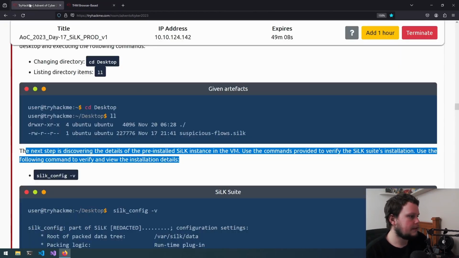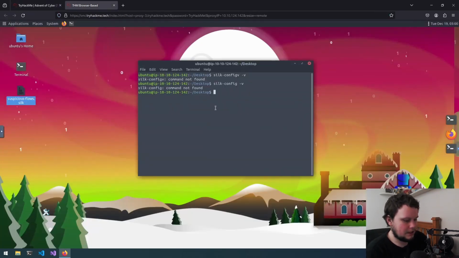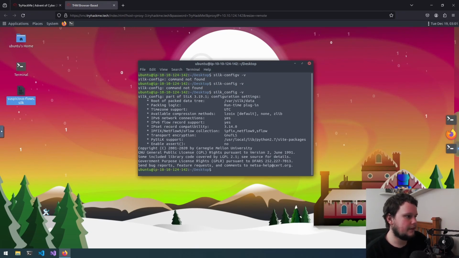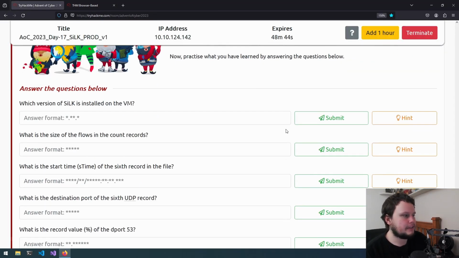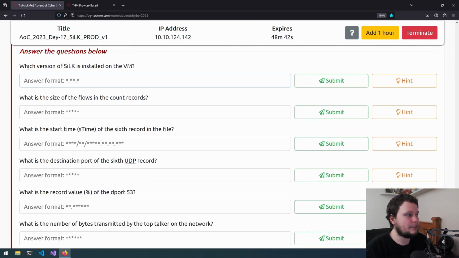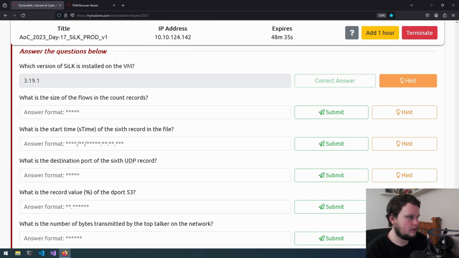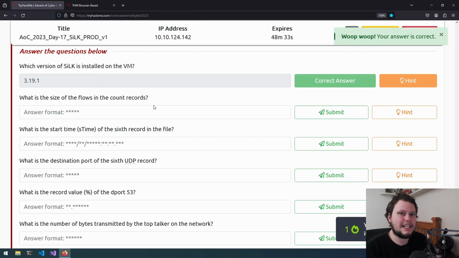Silk, okay, apparently it's not found. Underscore silk_config -V. There we go. So we got version 3.19.1 there. And while we're at it, we may as well take a look at the questions asked, because which version of Silk is installed? That version is 3.19.1. And we may as well just take a look at the questions as we go on.